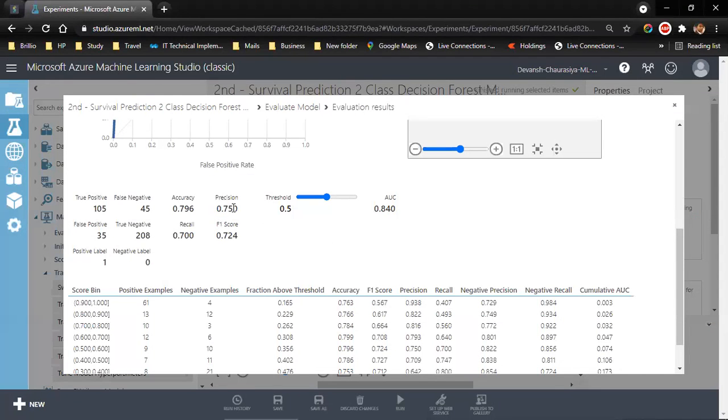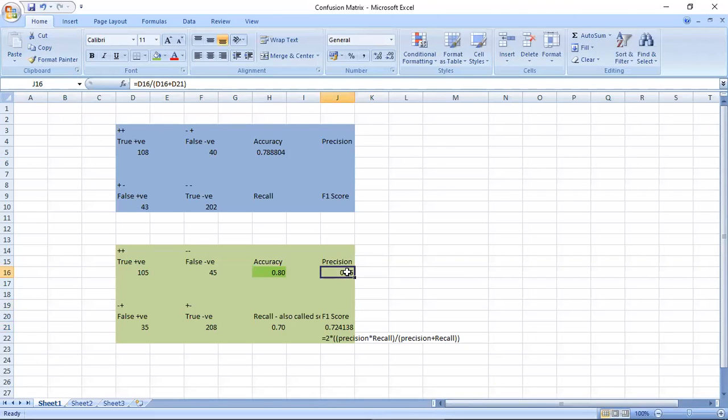If you see, we have 75%. How did we get 75%? Is by true positive divided by true positive plus false positive. Recall is true positive divided by true positive plus false negative. And F1 score is, this is a formula, 2 into precision into recall divided by precision plus recall.